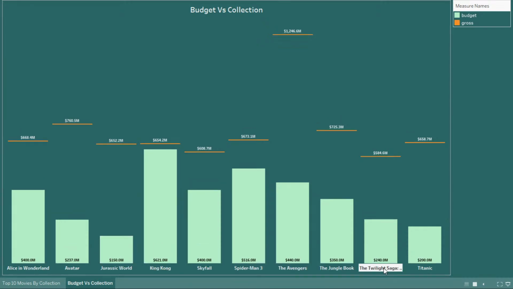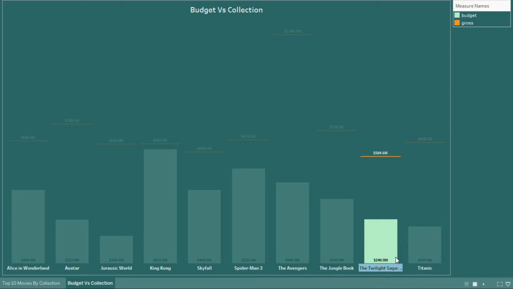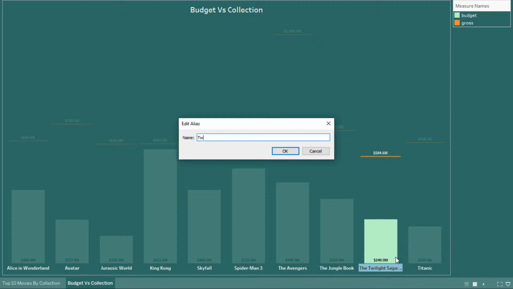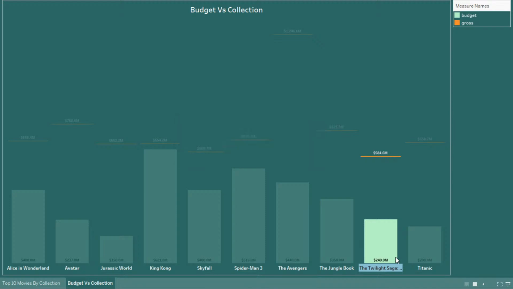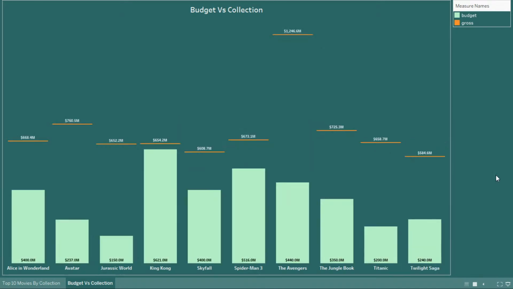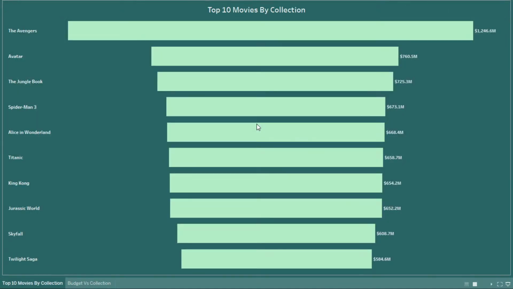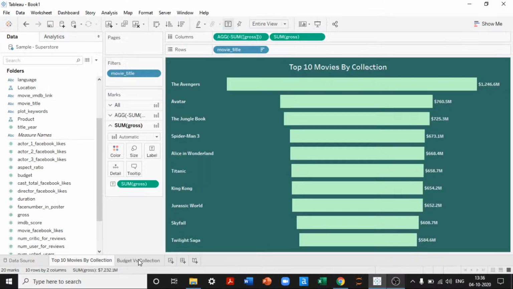information. I don't want this to be completely big, so I'll simply say Twilight Saga. That way it doesn't affect more space. The previous chart also will be changed into Twilight Saga. So we have made 2 visualizations.